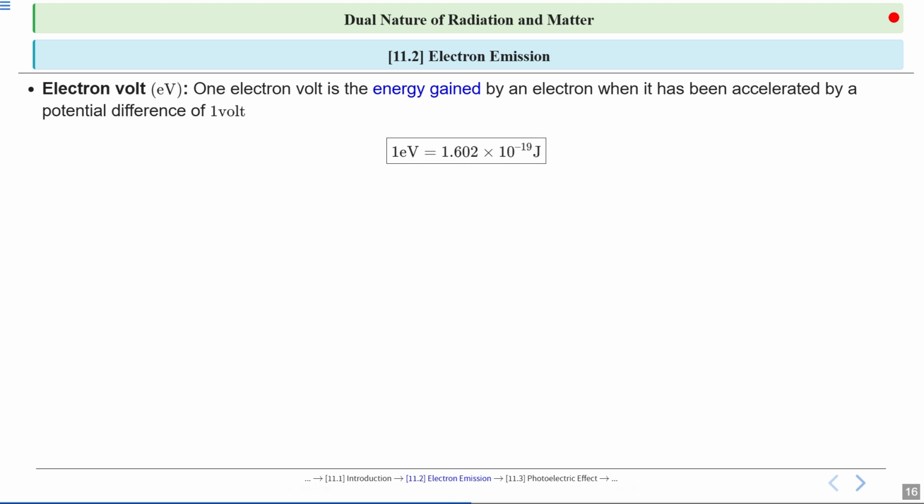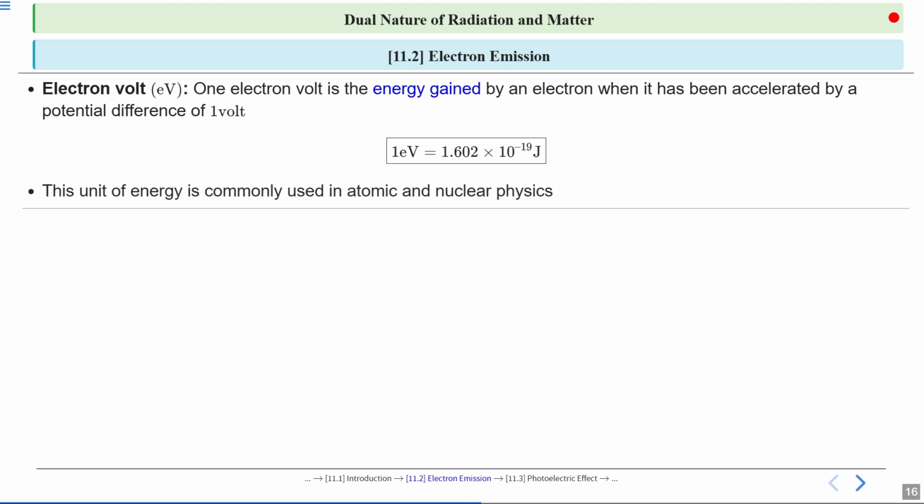So 1 electron volt is equal to 1.602 × 10^-19 joule. This is the SI unit conversion. This unit, the electron volt, is used all the time in atomic and nuclear physics. Whenever we talk about the energy of electrons, photons, or even nuclear reactions, you will often see energies given in electron volt instead of joule.